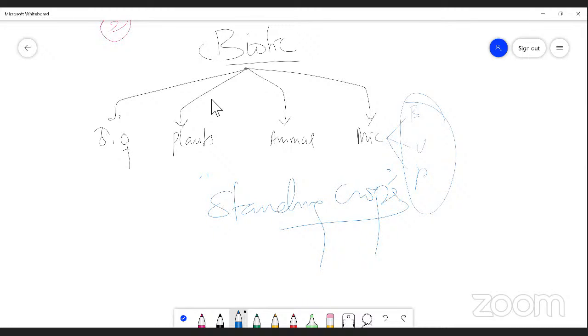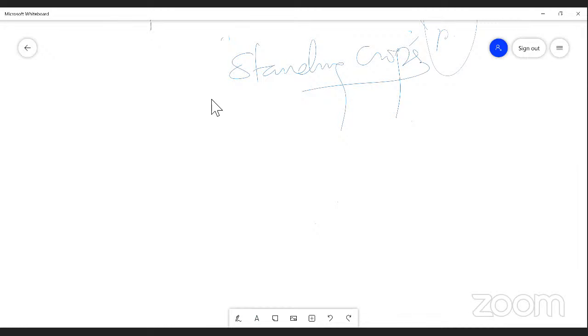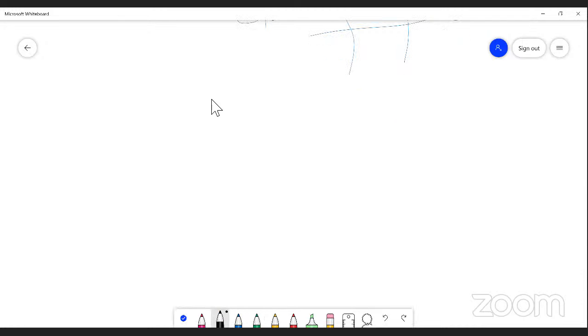Okay, next we pass on to the structure of ecosystem, the components of the ecosystem. Next I'm going to talk about PAR. PAR is nothing but photosynthetically active radiation.